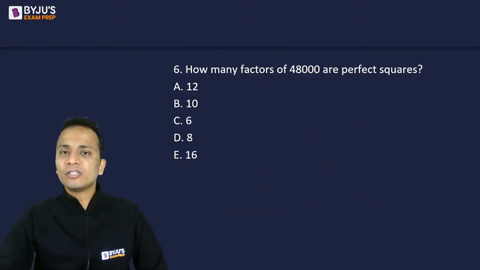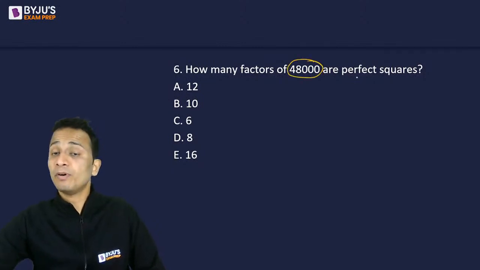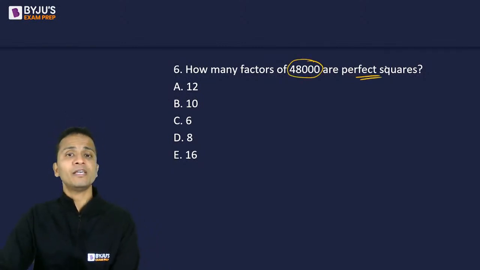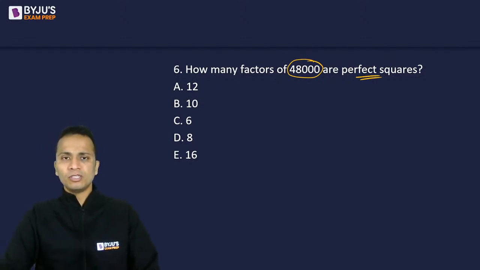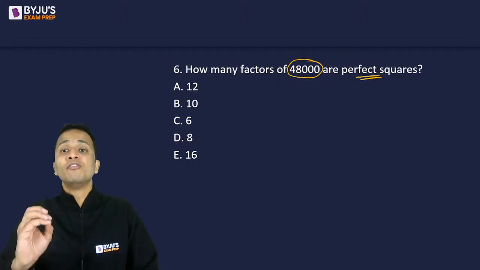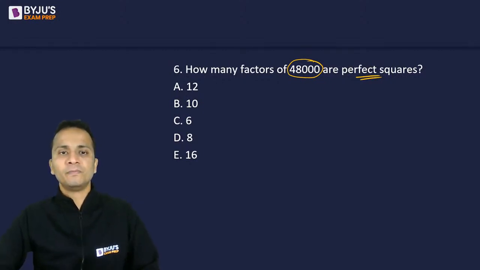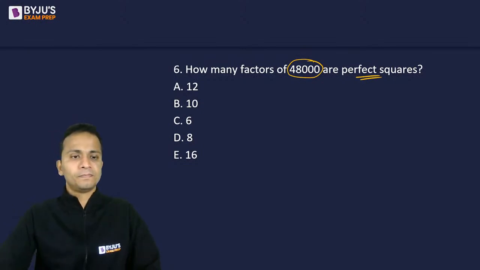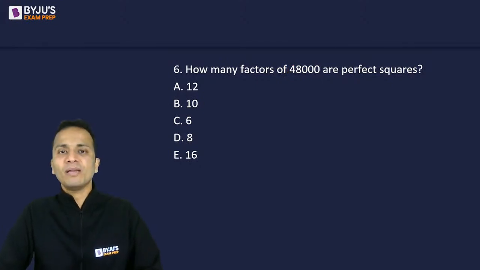How many factors of 48,000 are perfect squares? So you don't have to find the total number of factors of 48,000. You just have to find out the factors of 48,000 which are perfect squares. Okay, careful. Let's see.